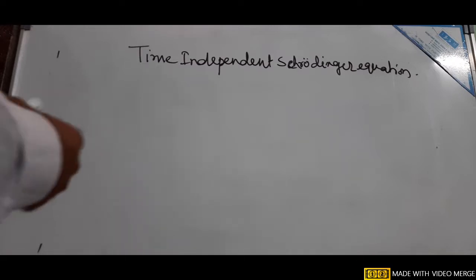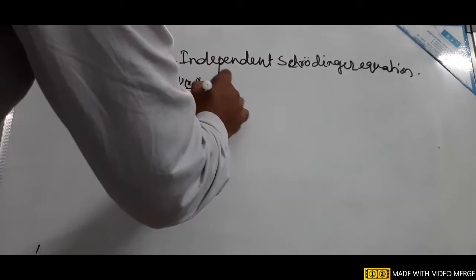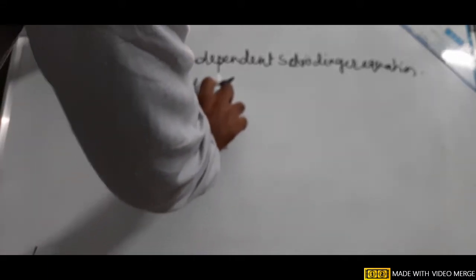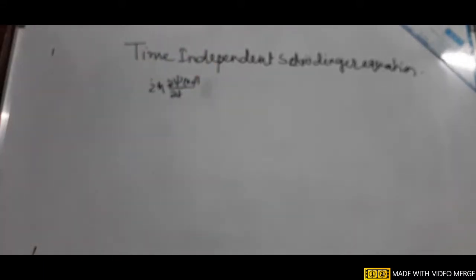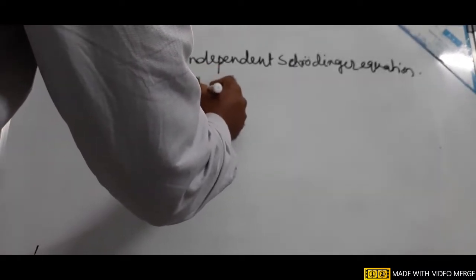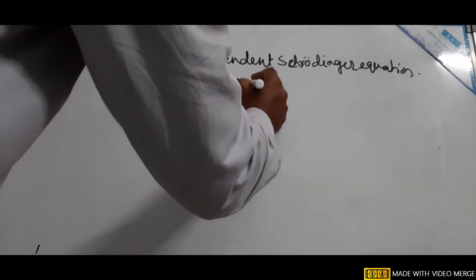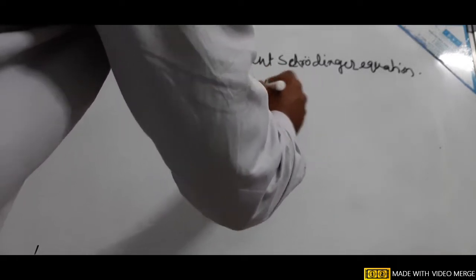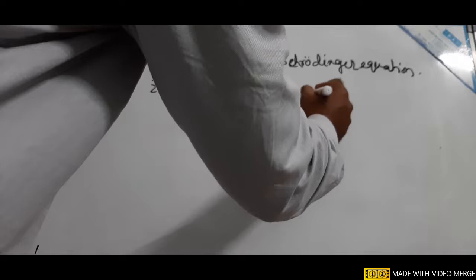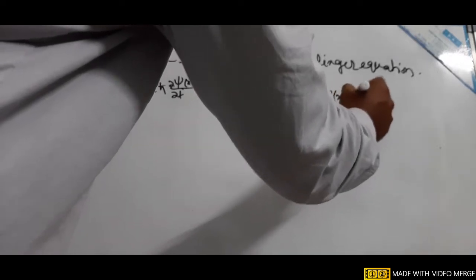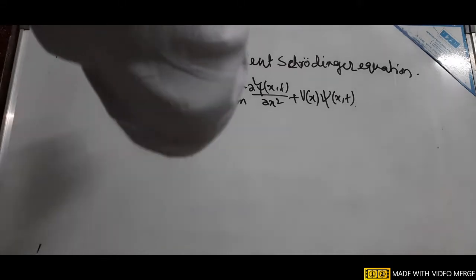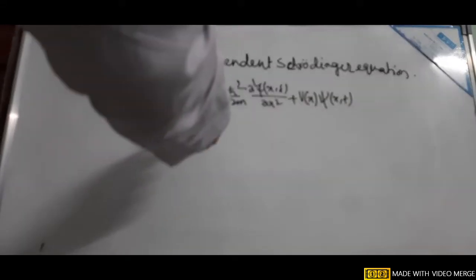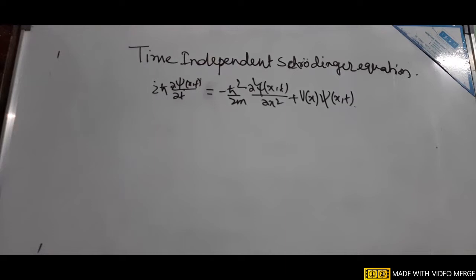So basically, the time dependent Schrodinger equation is iħ ∂ψ/∂t equal to minus ħ² by 2m ∂²ψ(x,t)/∂x² plus V(x)ψ(x,t). This is the time dependent Schrodinger equation. From the time dependent Schrodinger equation, we will derive the time independent Schrodinger equation.